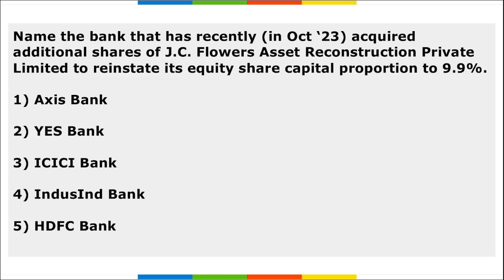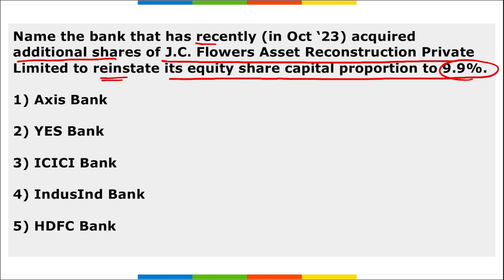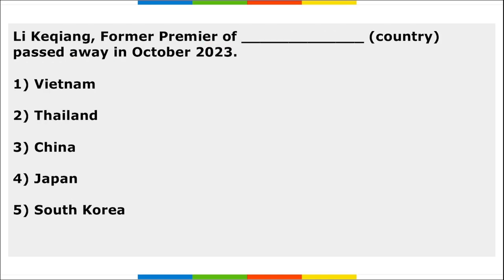Next, name the bank that has recently acquired additional shares of JC Flowers Asset Reconstruction Private Limited to reinstate their equity share capital proportion to 9.9%. It is Yes Bank, right? They have recently acquired the additional shares of JC Flowers Asset Reconstruction Company to reinstate their equity share capital proportion to 9.9%. Next, Li Keqiang, former premier of China, passed away in October 2023.